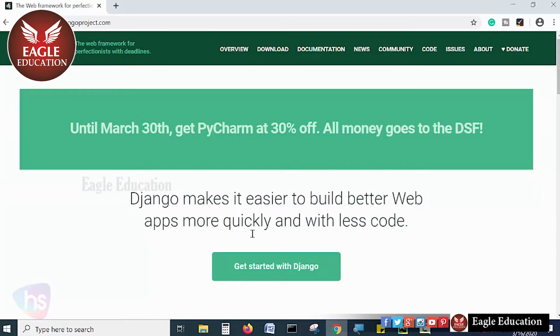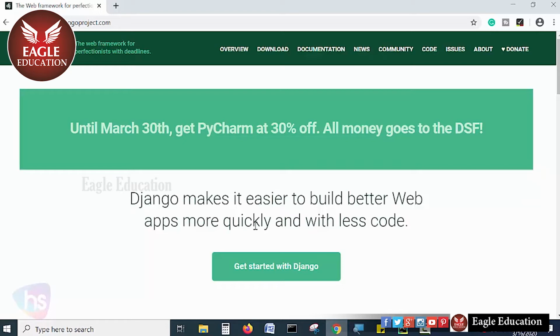Popular websites using Django include Instagram, Spotify, YouTube, and the Washington Post. These are built with the Django framework. In simple words, a framework defines the structure of our application.